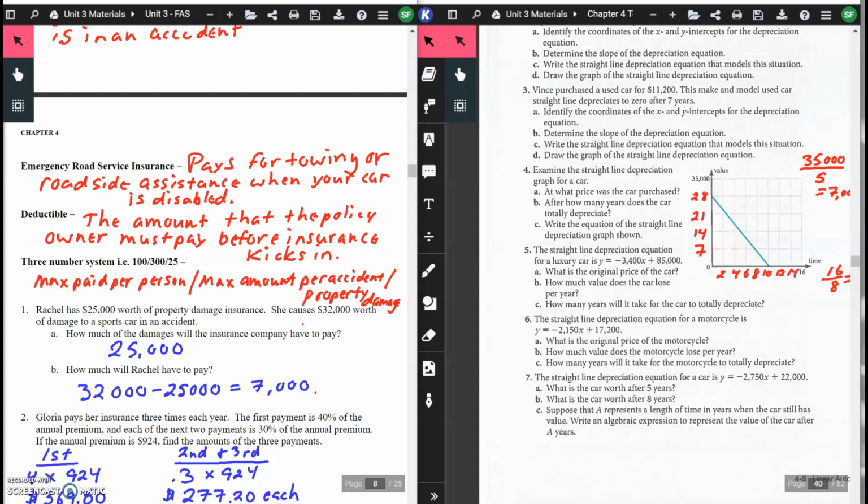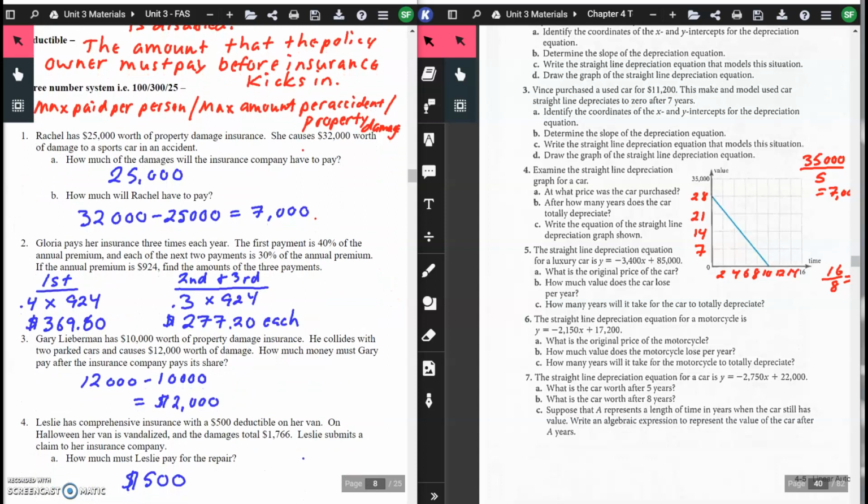We have a 3-number system. Okay, the first number is the maximum paid per person. The second number is the maximum amount paid per accident. And the third number is property damage paid. So if you need to pause or rewind for definitions, please do so.